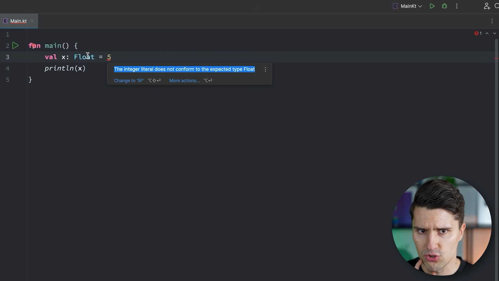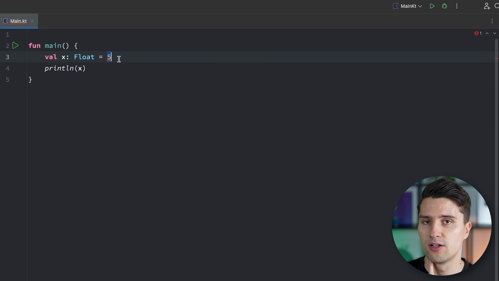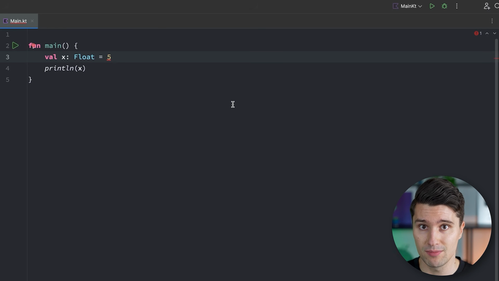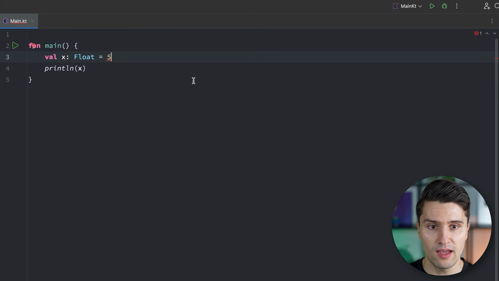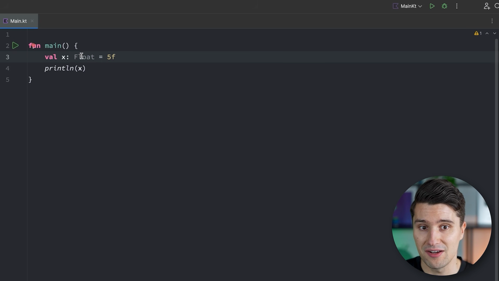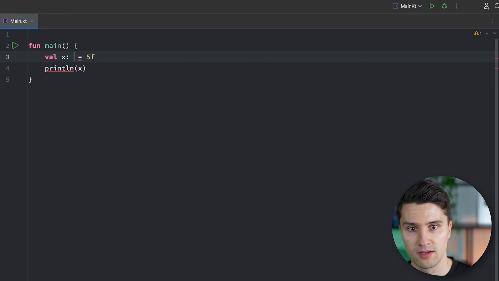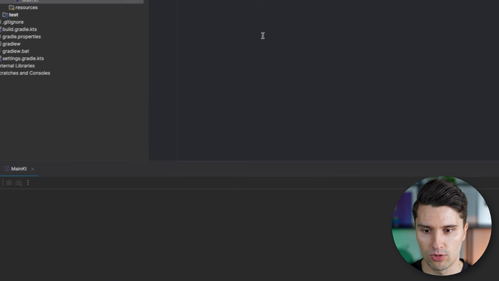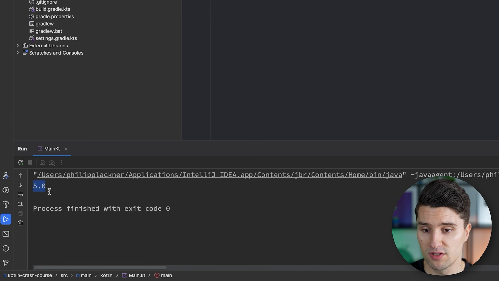So we say our variable should be of type Float, but we then assign a whole number, and that doesn't match for the IDE. Instead, if we want to declare such a floating point number that supports decimal places, we need to append an F for float. And then again, our Float will turn gray because it's redundant.